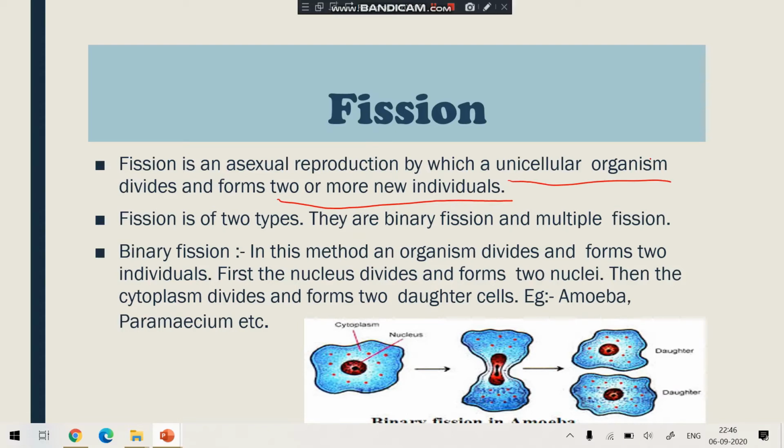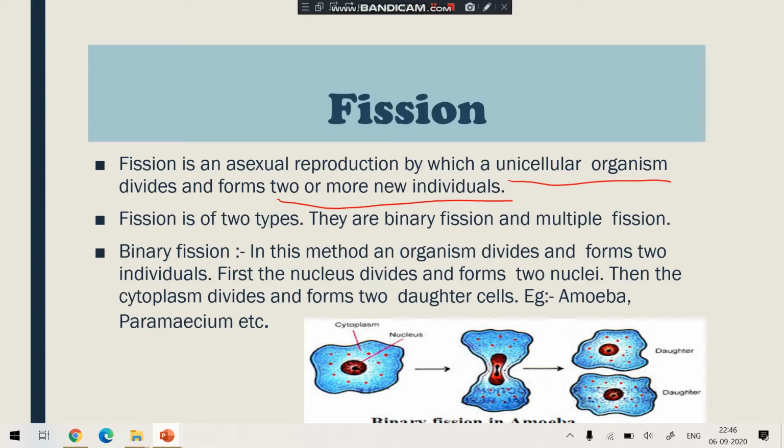Unicellular means an organism which has only one cell. You know the different examples of unicellular organisms, like amoeba, paramecium, etc. So what is fission? Fission is a type of asexual reproduction by which an organism divides and forms two or more new individuals.